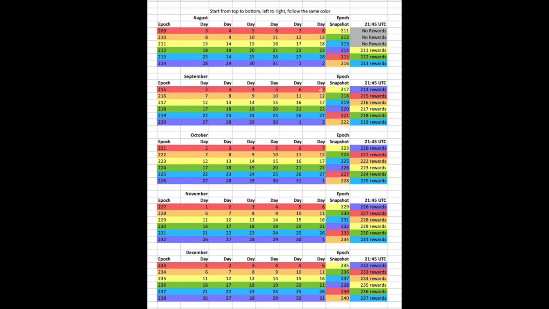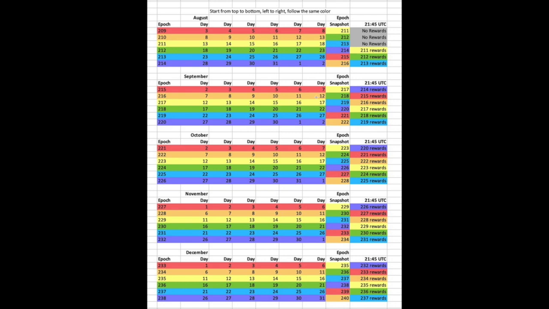So now September 7th, as far as when you're going to be able to expect your rewards for Epoch 215, that is going to be at the end of Epoch 216 on September 12th. So we can see with this right here, the day it's the end of the epoch, this color is red. So the 215 rewards will be paid out on September 12th.